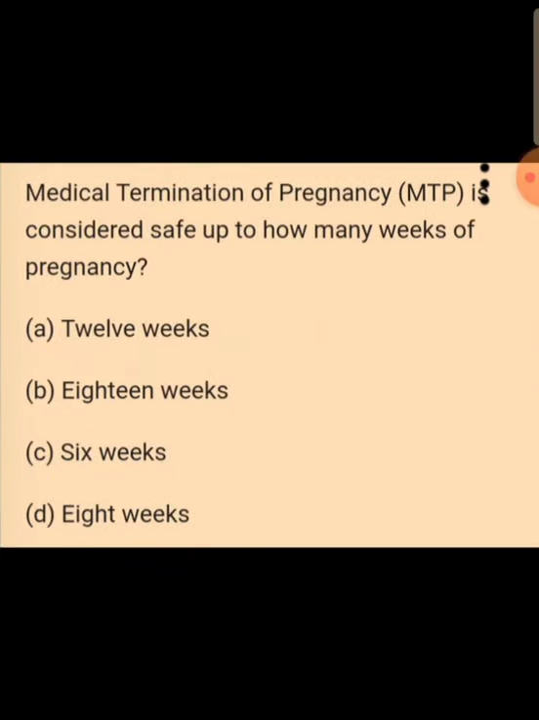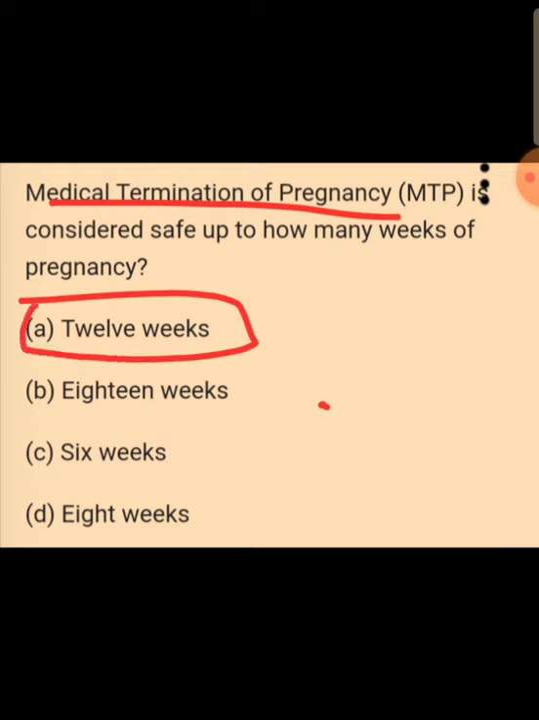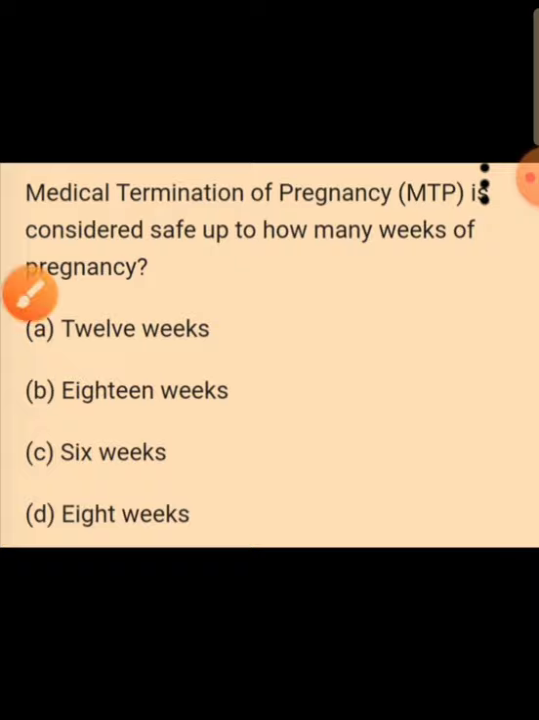Medical termination of pregnancy is considered as safe up to how many weeks? Medical termination of pregnancy is also called induced abortion. It is suggested by the doctor if there is a problem for the developing baby or fetus and the mother. If they are going to face any kind of problem in the future, then the doctor is going to advise the couple to go for MTP or induced abortion, and it is also one of the methods to control the population. It is effective only within 12 weeks or the first trimester of the pregnancy.